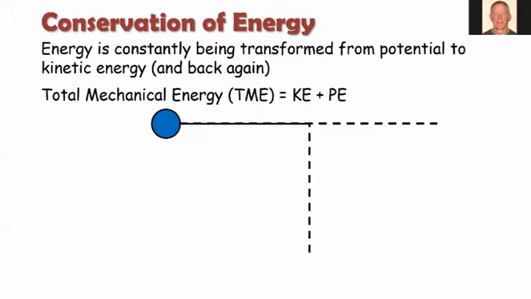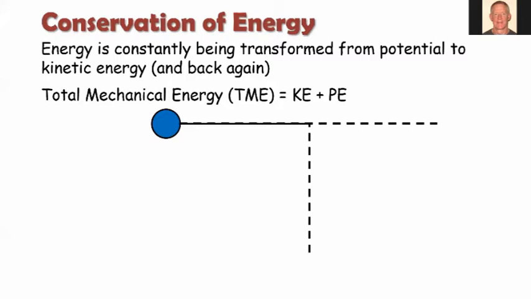All right, let's look at a specific application of this concept where we apply it to what we're going to call total mechanical energy, TME. So total mechanical energy is looking at just two of those types that we listed a minute ago, kinetic energy and potential energy due to gravity, okay? So the classic example of this is a pendulum. A pendulum is simply a mass hanging on the end of a string that swings back and forth, okay?